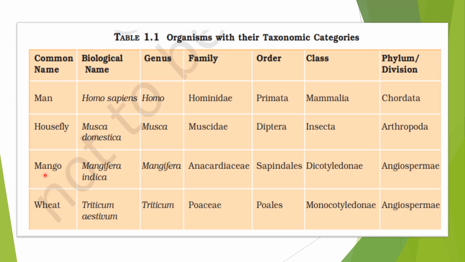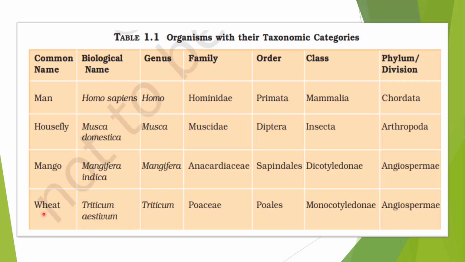The common name is mango, the biological name is Mangifera indica. So Mangifera is the genus. This mango belongs to family Anacardiaceae, order is Sapindales, class Dicotyledonae, and phylum is Angiospermae. Kingdom is Plantae.